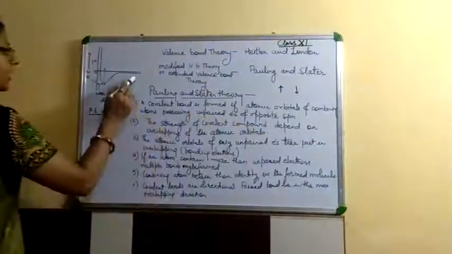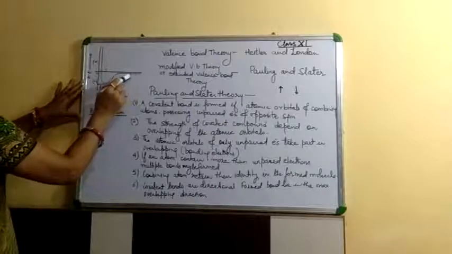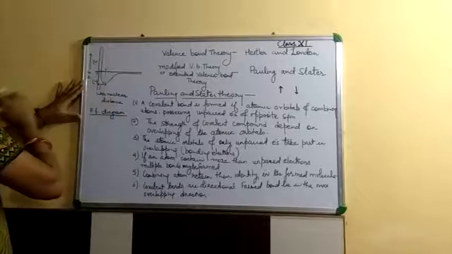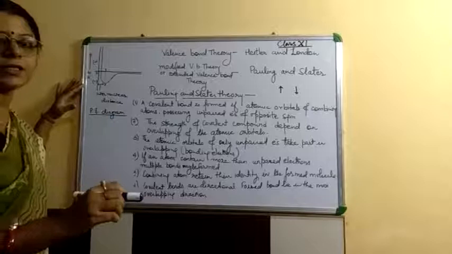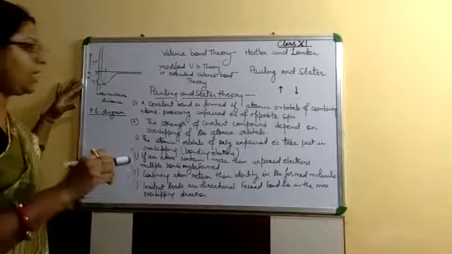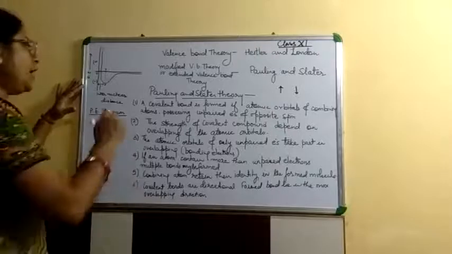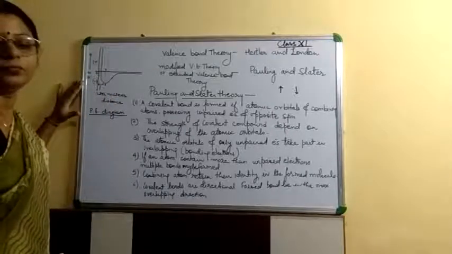When they are at a far distance, they have enough potential energy. As the atoms come close together, the potential energy continuously decreases. At a certain distance, these atoms get the minimum potential energy, and this is the stage where they form the bond.